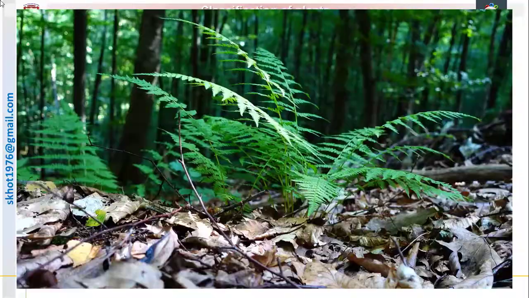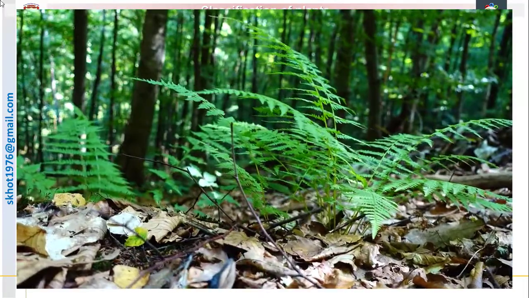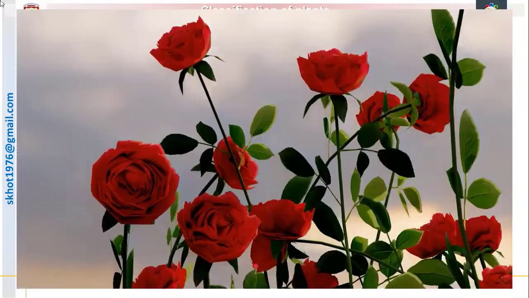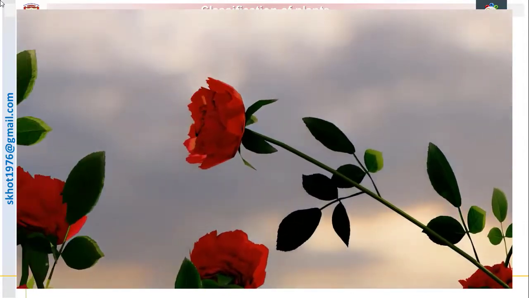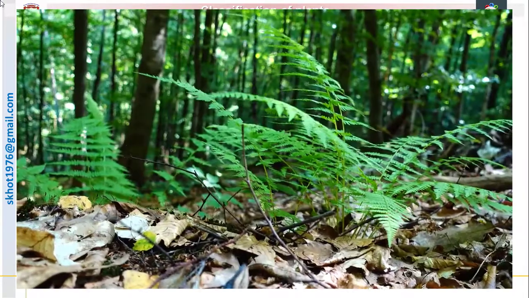It is just an impossible task to study all these plant species without their classification. It is very difficult to identify and assign a particular plant to a specific group. Classification is grouping together of the species having similarities and separation of each other depending on the differences they exhibit.